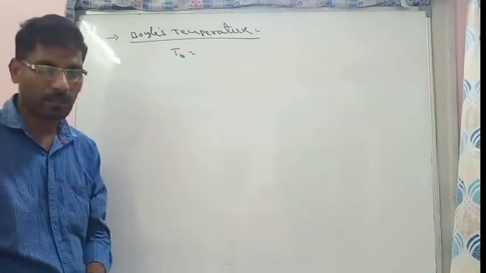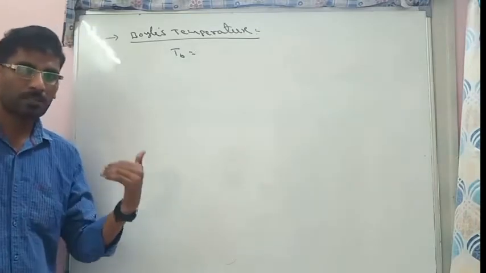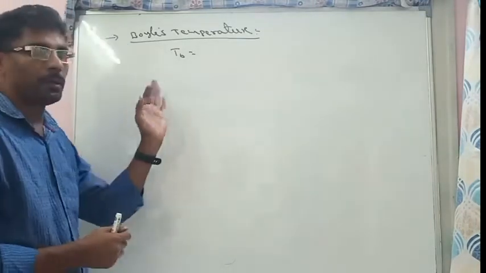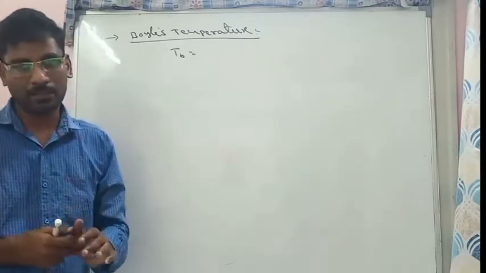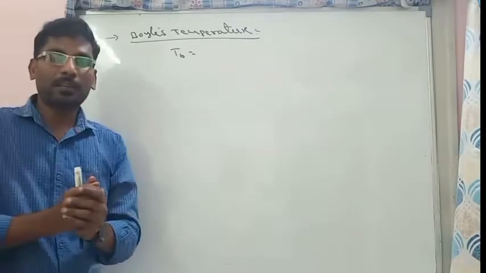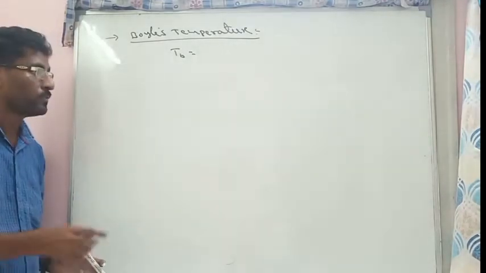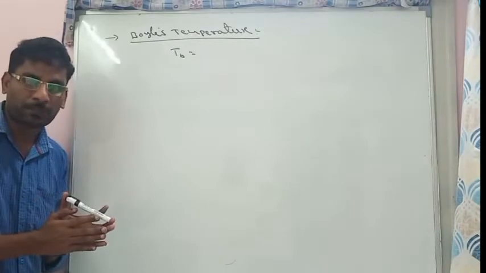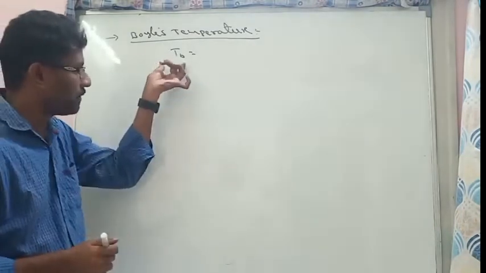Already conditions are given. At high temperature and very low pressure, real gases obey the ideal gas equation. Same like that, at a particular temperature, real gases behave like ideal gas. At what temperature does a real gas behave as an ideal gas? That temperature is called Boyle's temperature. So the statement of Boyle's temperature: the temperature at which a real gas behaves like an ideal gas. That is represented with TB.